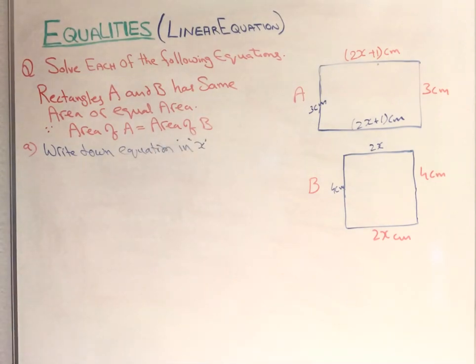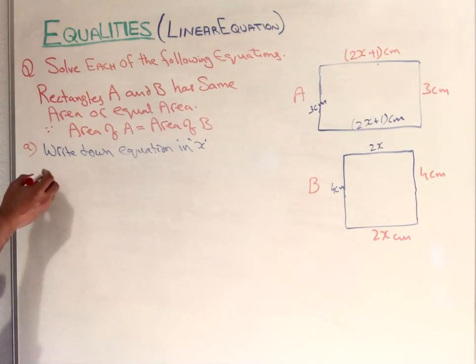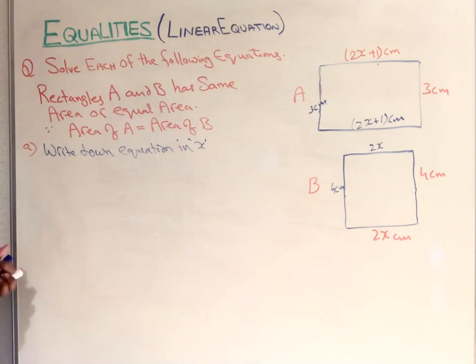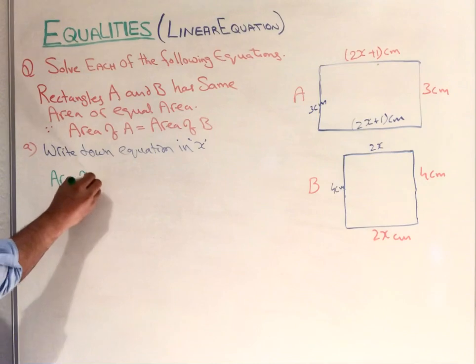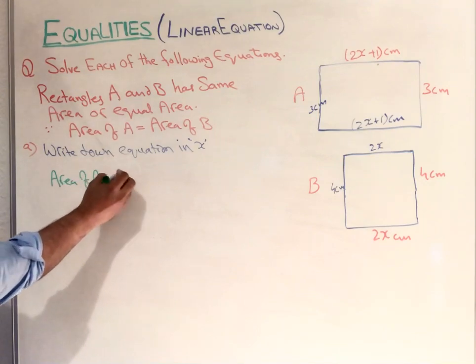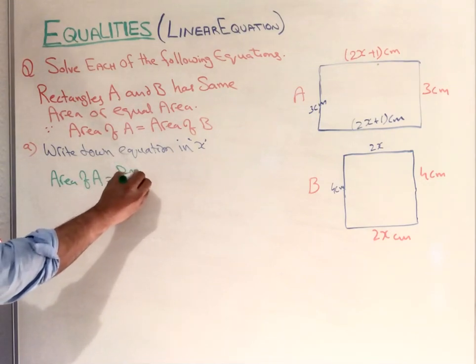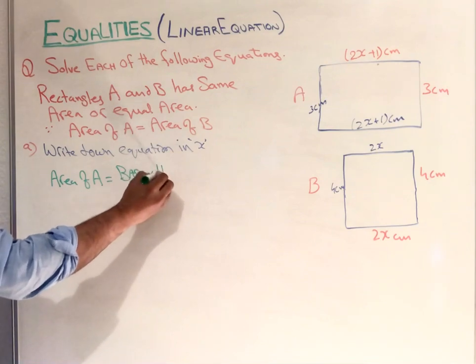So now you know how you can find the equation in x for both areas. What is the area of A then? Area of A is base times height, right?